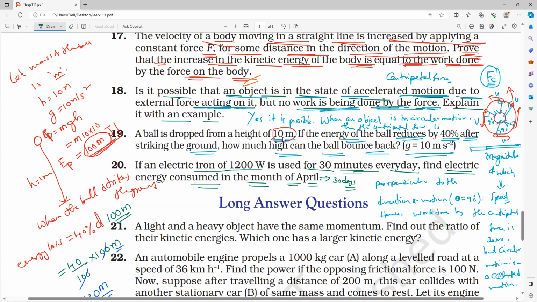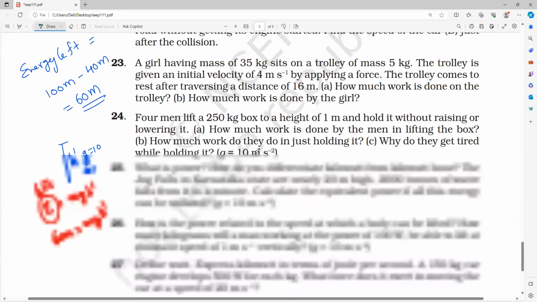Okay, I'll teach. I told you many times, if they ask you for energy consumed, you definitely have to find it in commercial units. What is the commercial unit of energy?